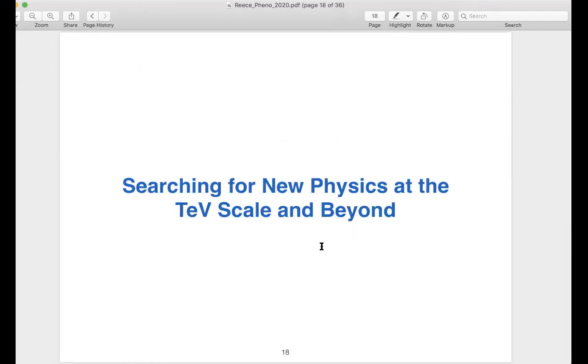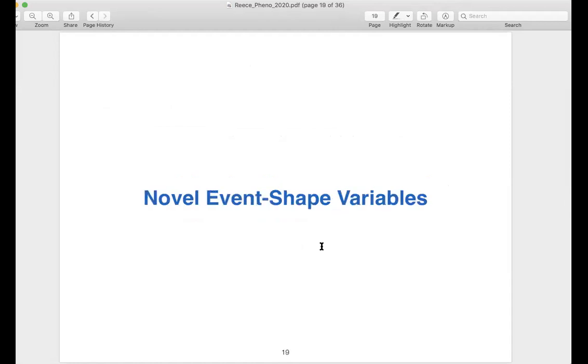Okay, so that was the first half of the talk, just trying to convince you that it's still important to think about TeV scale physics and where the electroweak hierarchy came from. In the remainder of the talk, I want to talk about some examples of how to think about TeV scale physics. And the first thing I want to talk about is something very practical for thinking about how we analyze data at the LHC, which are new ways to characterize events.